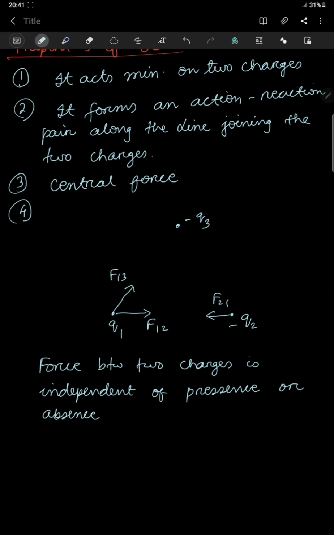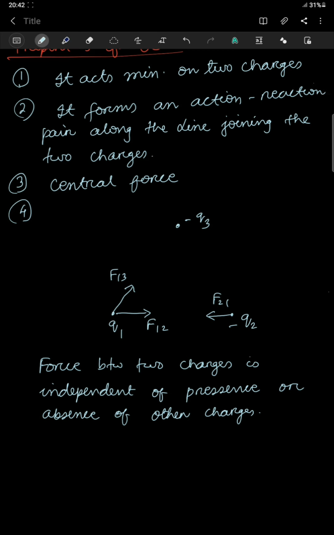So if I am going to consider the forces between Q1 and Q2, Q3 will be there, but it is not going to affect the forces. Okay, although the net force on Q1 will increase. Although the net force increases on Q1, it will not affect the force between Q1 and Q2. So this is very important while we will be solving some problems. That will be very, very important for us.